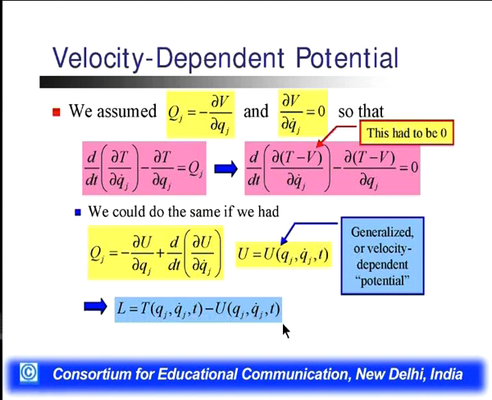If we have to write the generalized velocity dependent potential, where we can define the dependence on the time derivative, then L is equal to T(qj, t) minus U(q dot j, t). Previously we defined L is equal to T(q dot j, t) minus V. This V is replaced by the velocity dependent potential, which is U(q dot j, t), which depends upon the time derivative.